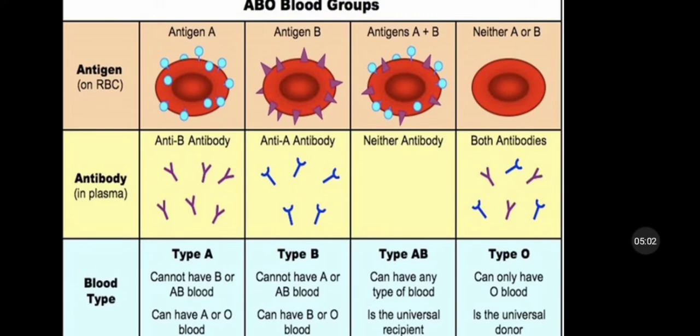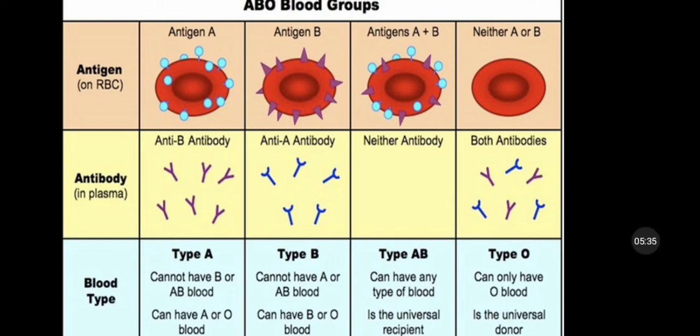We can see here the antigen is present on the surface of RBCs. You can see antigen A is present. In the second block, antigen B is present on the surface of RBCs, and in the third structure, both antigens A and B are present. In the fourth column, neither A nor B is present.